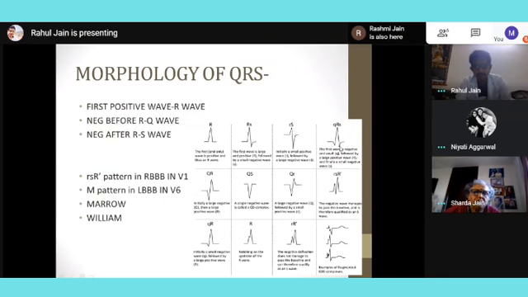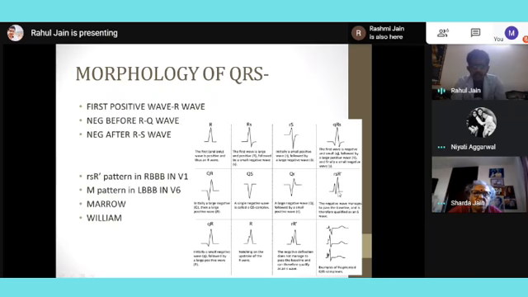And then, ma'am, just one more we'll discuss. In this, we have a positive wave R, and then one negative before and one negative afterwards, so QRS. Now, how is this relevant? We have something called the RSR dash pattern. So we have two positive waves and one negative wave, so it becomes the RSR dash pattern.